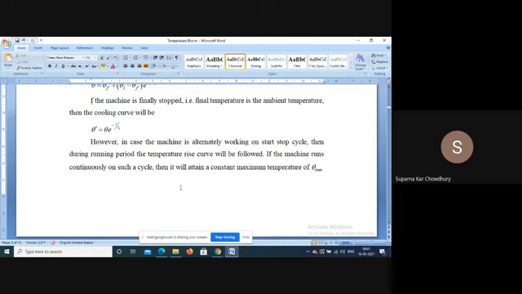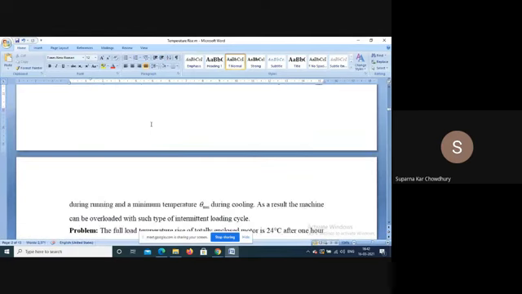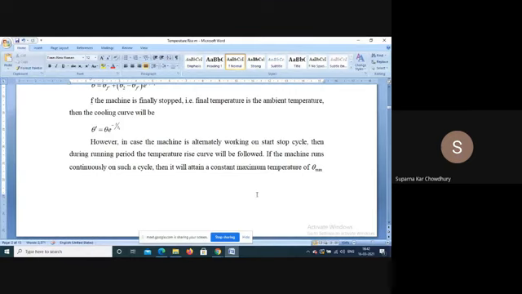So the thermal time constants of heating and running cooling are different. And also, if the speed varies over a wide range, for different speeds also the time constants are different. So this is also an exponential curve, the inverse one. The curve will look like this and then it will come down.